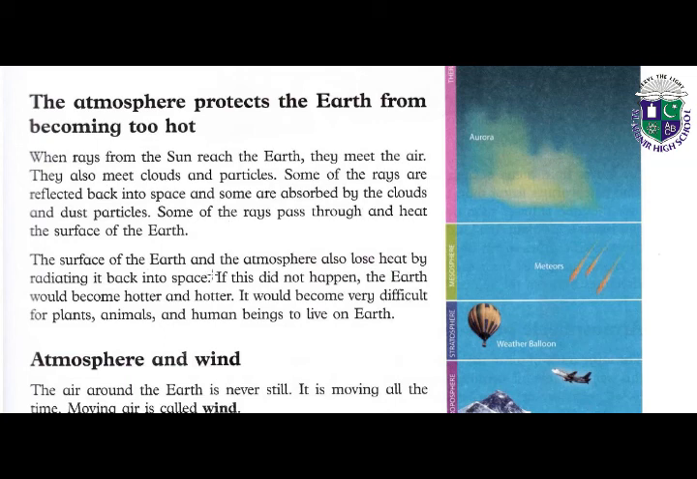The surface of the earth and atmosphere also lose heat by radiating it back into space. If this did not happen, the earth would become hotter and hotter. It would become very difficult for plants, animals and human beings to live on earth. So it is very important that our atmosphere remains protective from the ultraviolet and harmful rays of the sun.